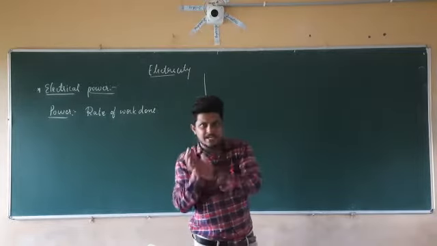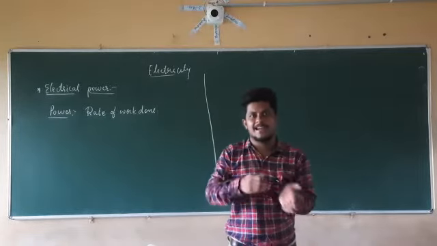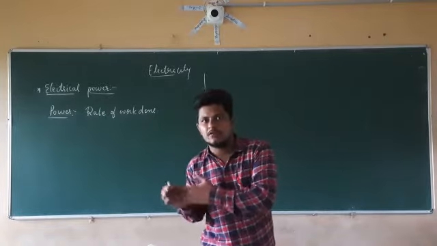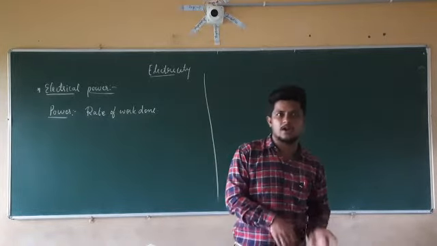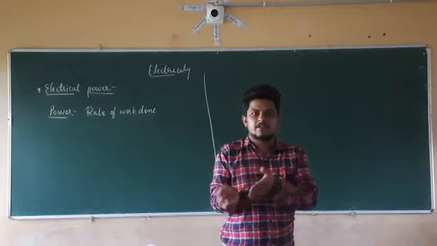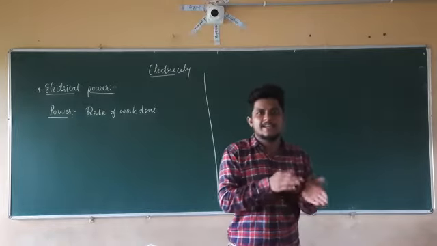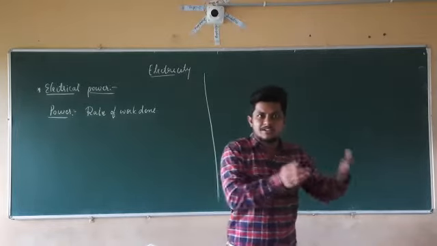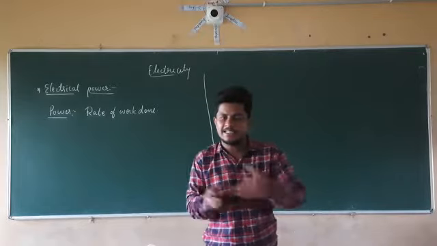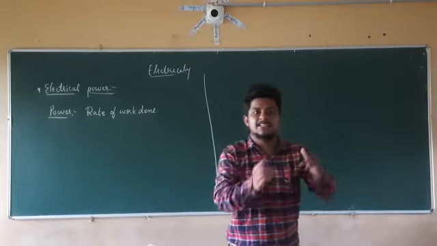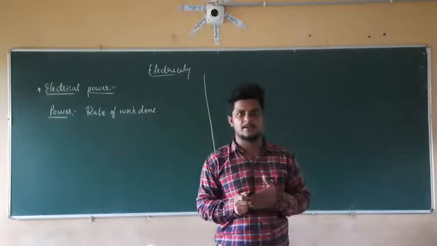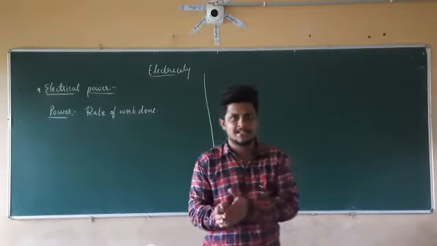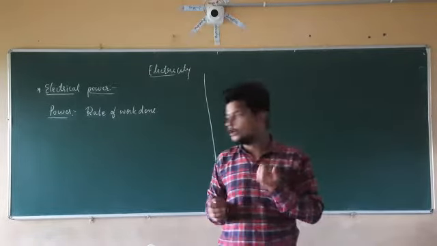By the electrons. So the electrons are doing the work, and the rate at which the electrons do the work to carry the charge is the electrical power of that equipment.